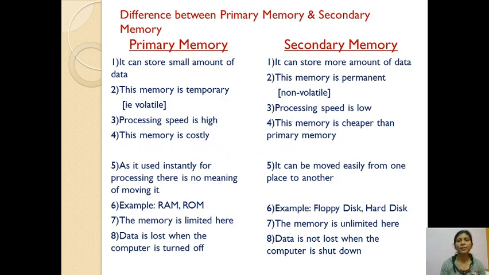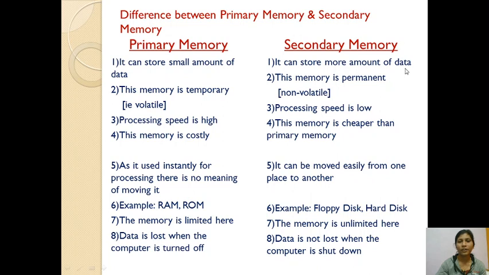Then the difference between the primary memory and secondary memory. You have seen there are three types of memory: primary memory, cache memory, and secondary memory. Then what is the difference between the primary memory and secondary memory? We'll see here. First, primary memory can store a small amount of data and secondary can store more.